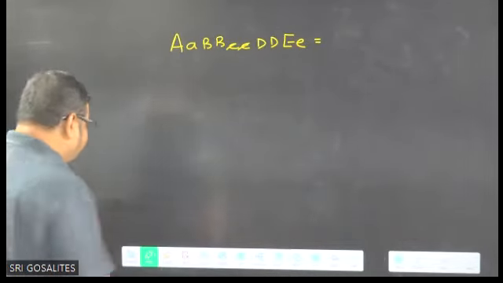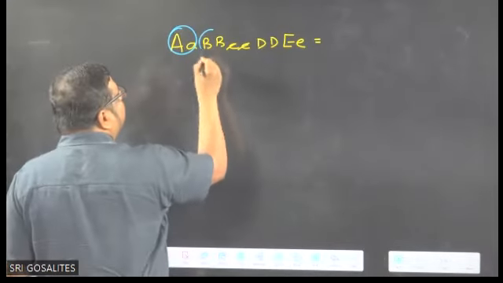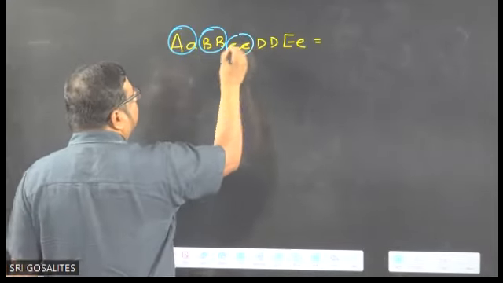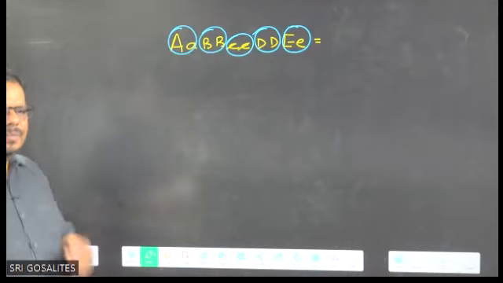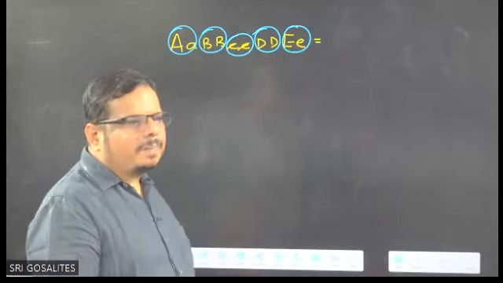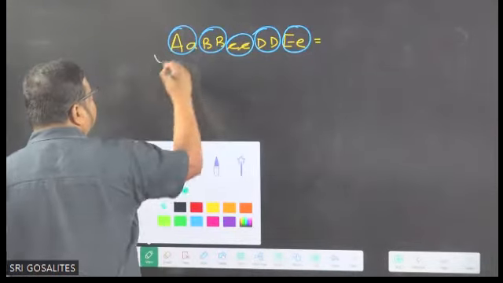So how many characters? You just have to circle: one character, two characters, third pair, fourth pair, fifth pair. 5 different genes are there. Okay, how many are heterozygous? First one is heterozygous, yes.